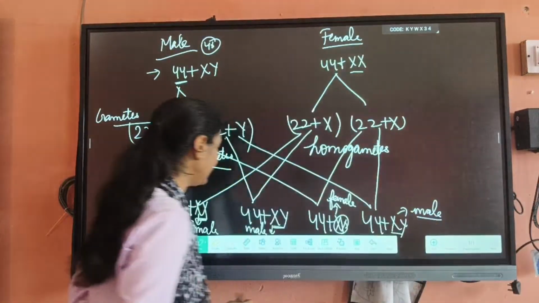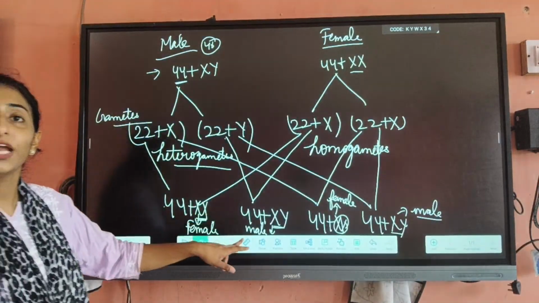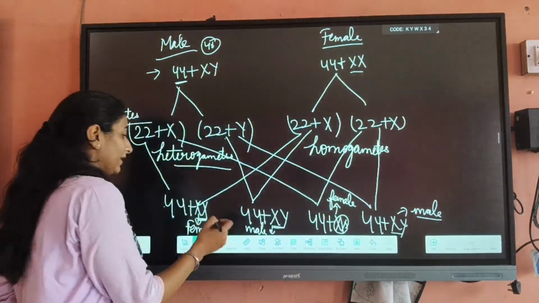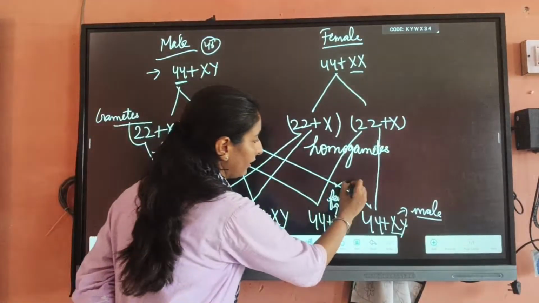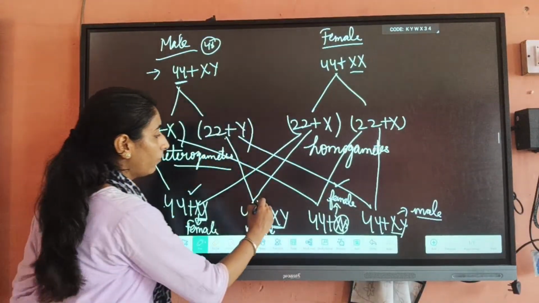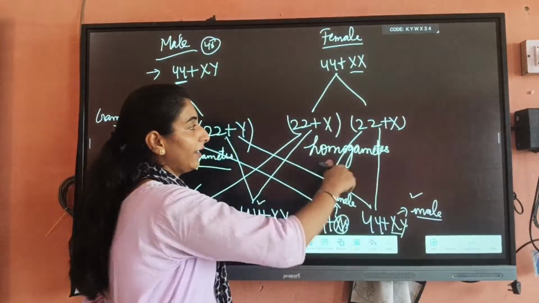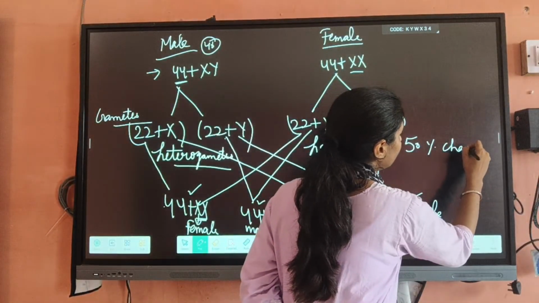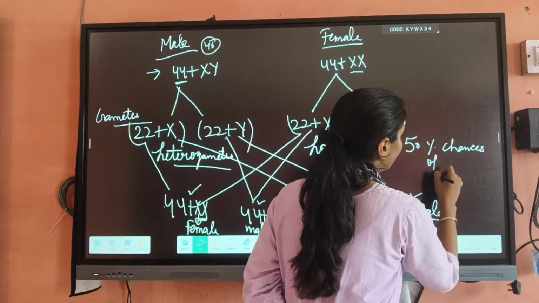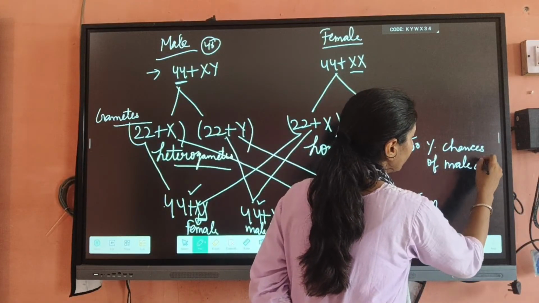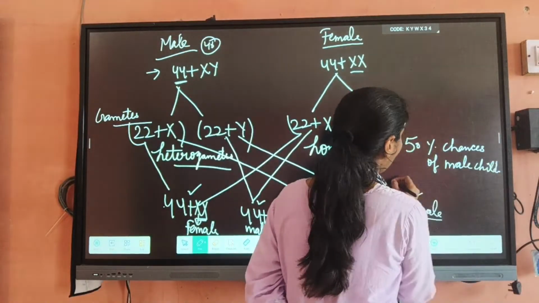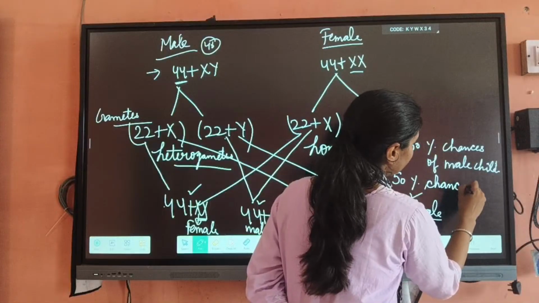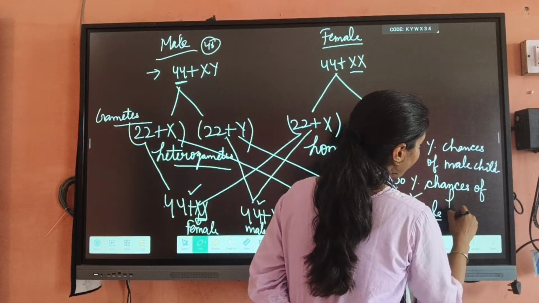So here you can check how many possibilities of female child and how many possibilities of male child there will be. Two females and two males, it means there are 50% chances of a male child and 50% chances of a female child.